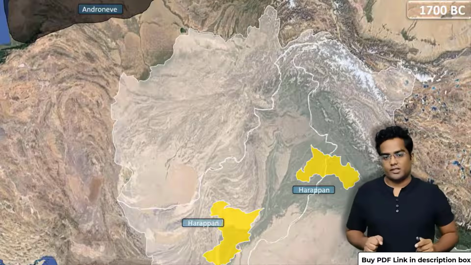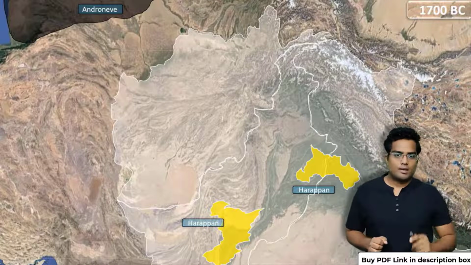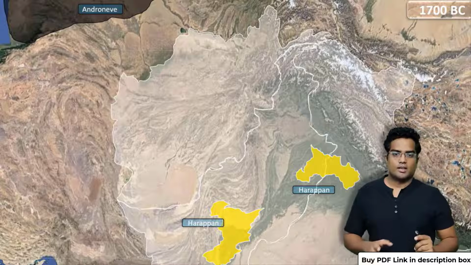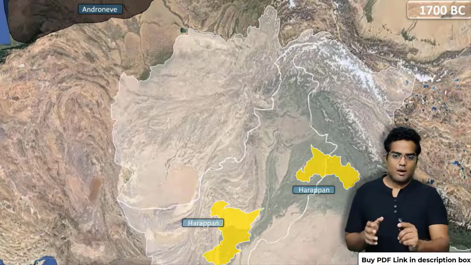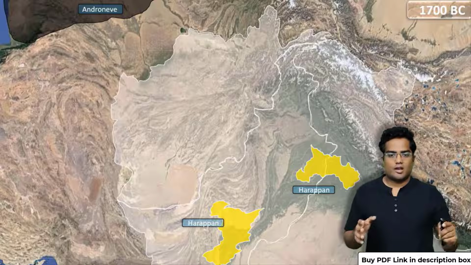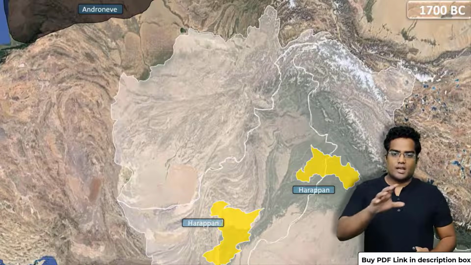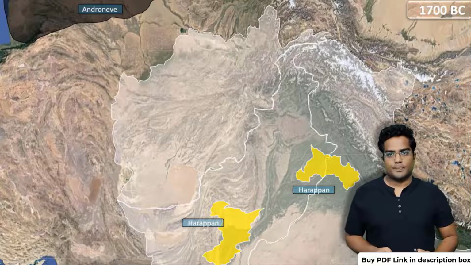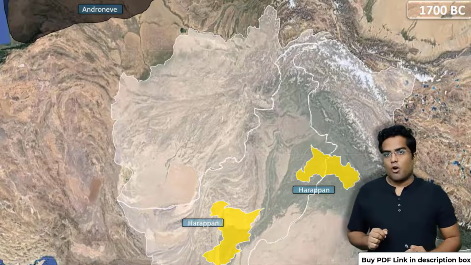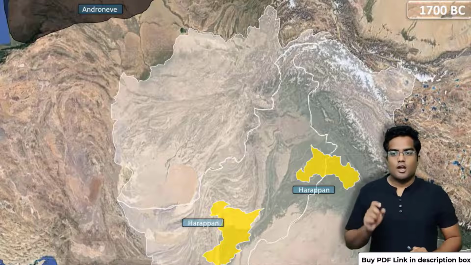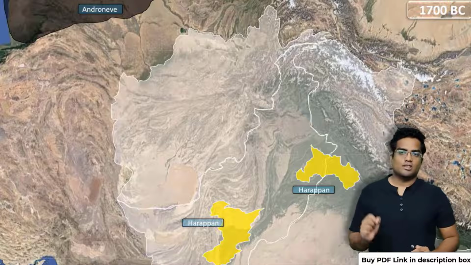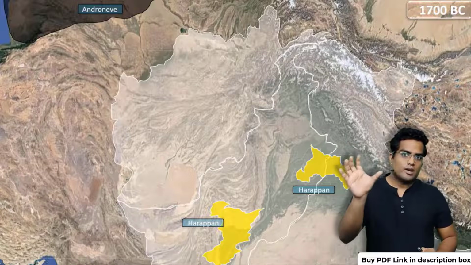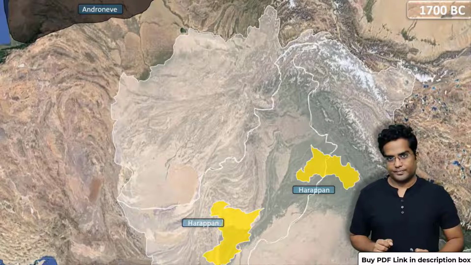Now we are going to focus on the parts of the Indian subcontinent. We have the Indian part. Okay, as you can see, you have the Indian part, Kashmir and parts of Punjab and Haryana. You have those parts, and then we have pretty much the whole of Pakistan and pretty much the whole of Afghanistan, right? And at the top, you have the Andronova culture, on the left. So this is where the Rigvedic Aryans came from.